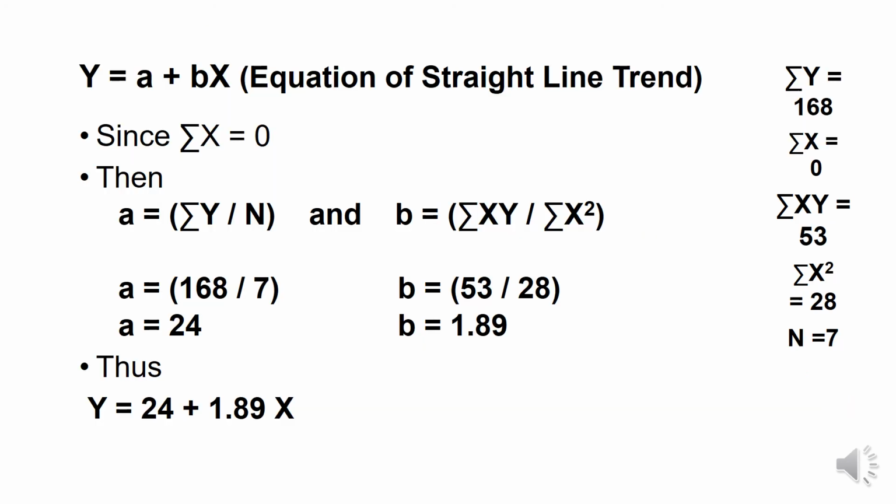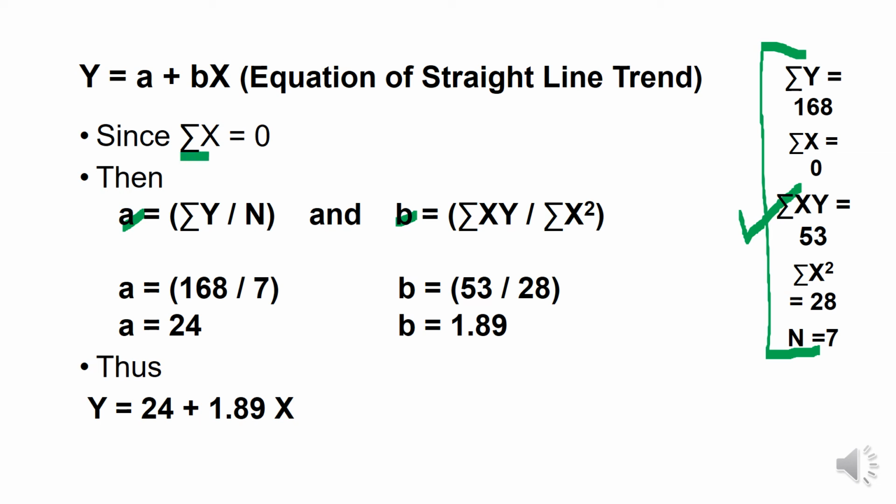Now we'll use the data which we have achieved up till now, that is the data which is given on the right hand side of your screen. We'll use this data and we'll put the data in the generic formulas which we have learned previously to deduce the value for a and the value for b.